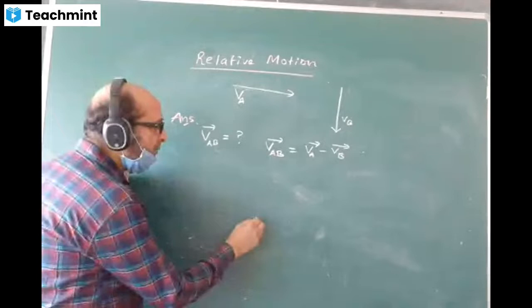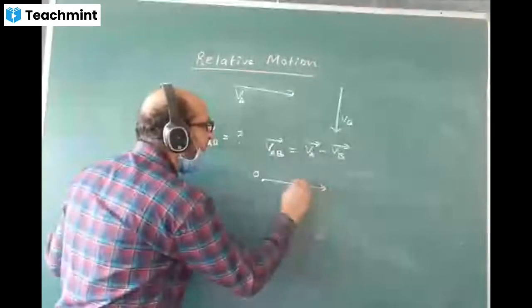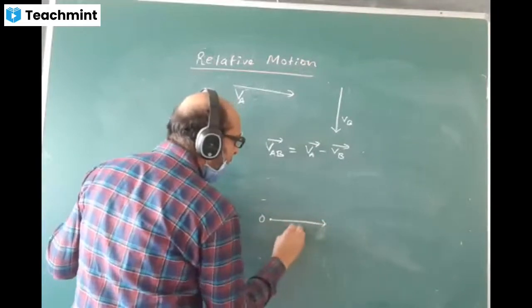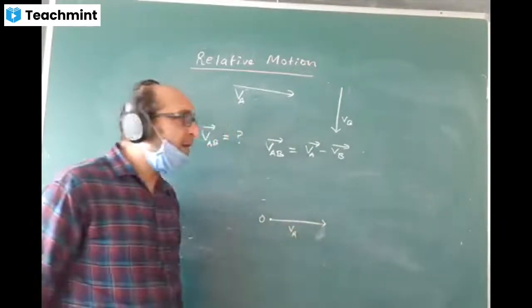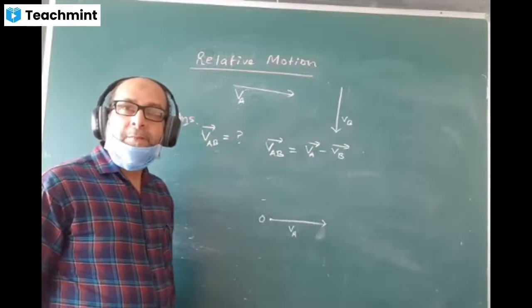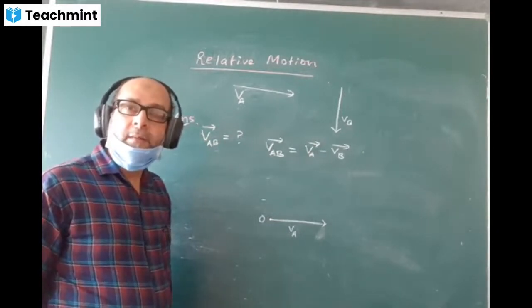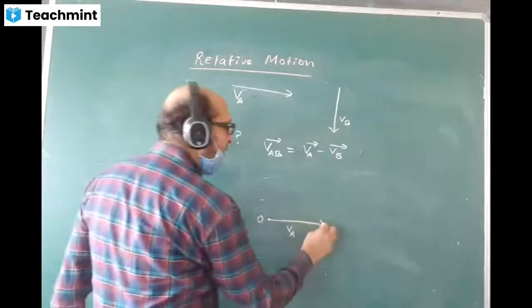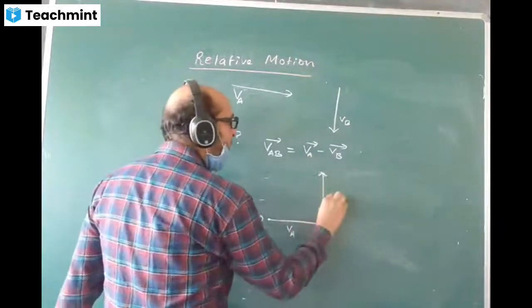Vector diagram is the same, VA comes here. VB will come where? Upward or downward here? Upward, because of the minus sign. Minus VB direction will make it here.